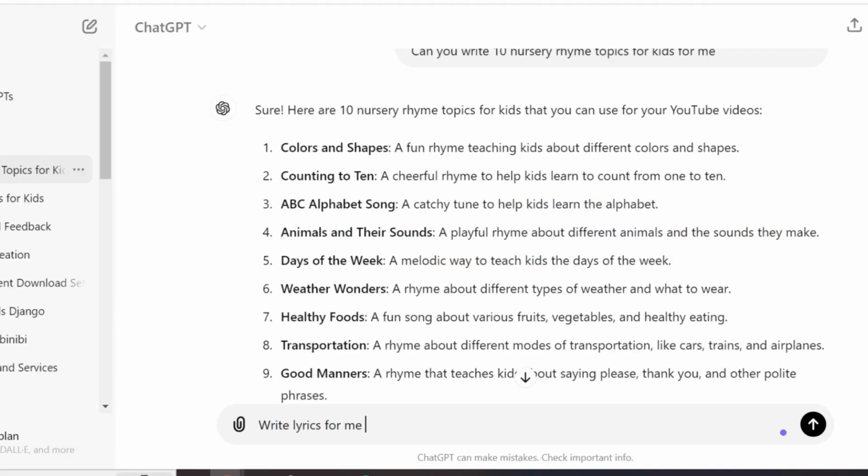That's quite amazing. So the next thing is for us to ask ChatGPT to write lyrics for me using any of these generated topics. So I'm choosing the ninth one, which is good manners. So I'll say, write a song for me using the topic good manners. So ChatGPT is going to write a song lyric for me relating to good manners, as you can see.